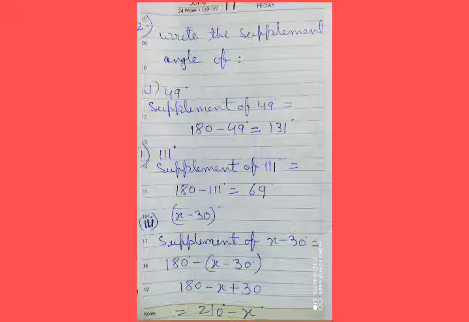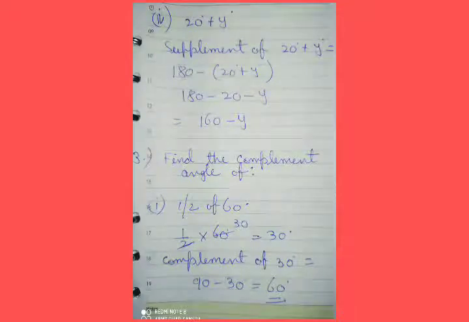Next, x minus 30 degrees. So, the supplement of x minus 30 equals 180 minus (x minus 30), and so 180 minus x plus 30 degrees. So, 210 minus x. Next, 20 plus y. So, the supplement of 20 plus y degrees equals 180 minus, inside the bracket, (20 plus y). And so, 180 minus 20 minus y equals 160 minus y.